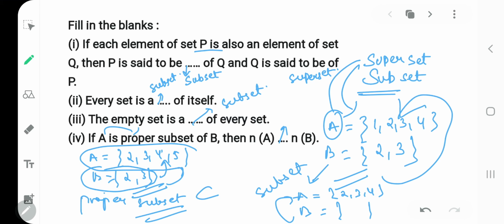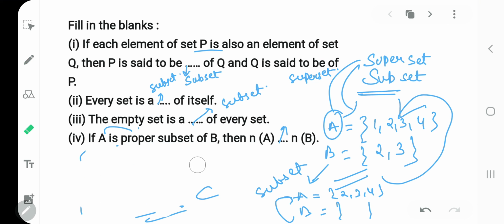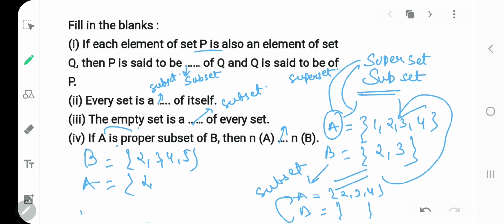According to your question, A is a proper subset means the example will go: B we give all the numbers 2, 3, 4, 5 and A will be just 2, 3. So in that case the number of elements in A will be less than in B. So you will write less than here.